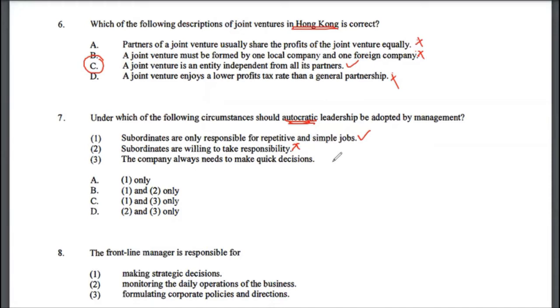Statement 3. The company always needs to make quick decisions. So if the company wants to make quick decisions, then yes, autocratic leadership style will help because someone else is making the decision. You are just simply following what is being told to you for your work, right? So you're just like a robot, basically. Someone is telling you something to do and then you just do it. The correct answer to multiple choice 7 would be option C, 1 and 3.